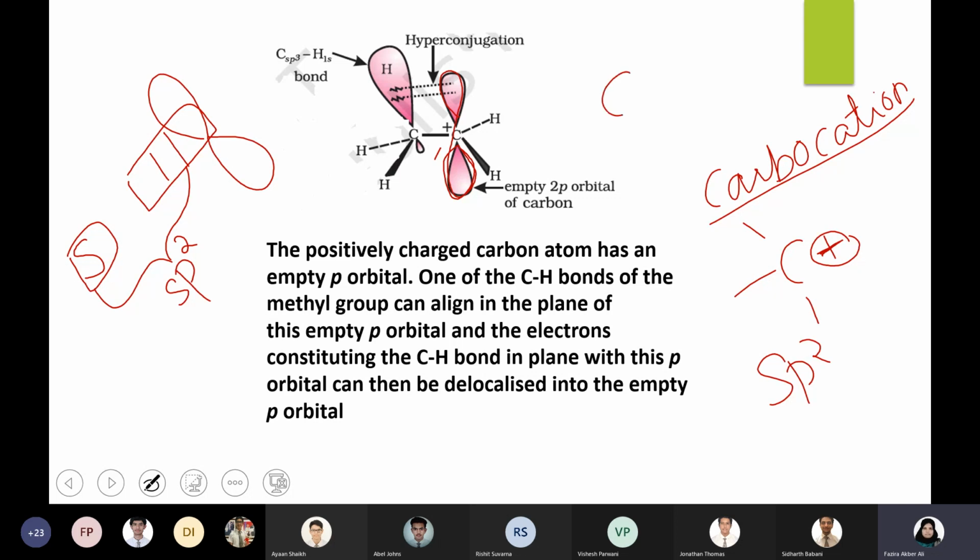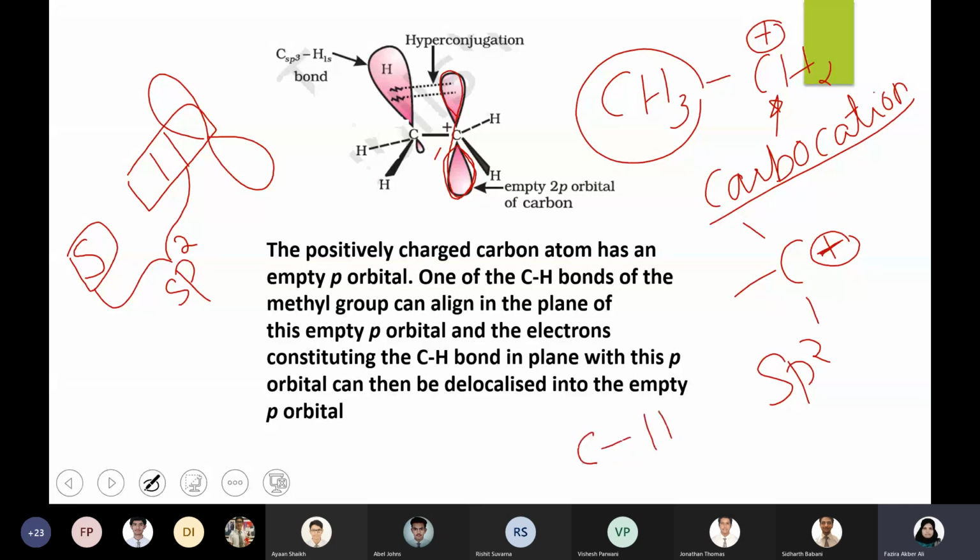So this is the structure of the molecule CH3CH2+. This is the carbocation with the positive carbon, and this is the substituent attached to the carbocation. What happens in the hyperconjugation effect is that the C-H bonds are important.